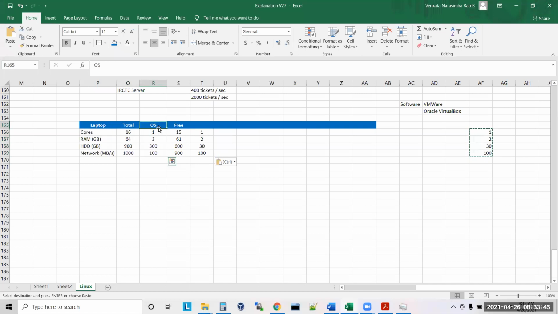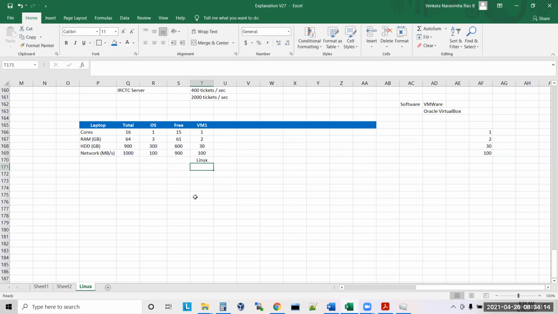With the help of your laptop's free resources, I'm creating another machine on top of your Windows machine. This is called a virtual machine. Now I created one virtual machine. Tomorrow, this virtual machine will run on top of your Windows, correct or not? Yes. Now inside this virtual machine, I will install Linux.